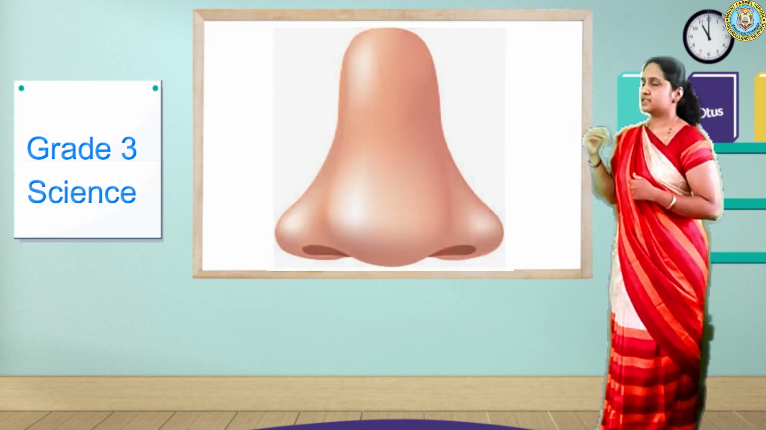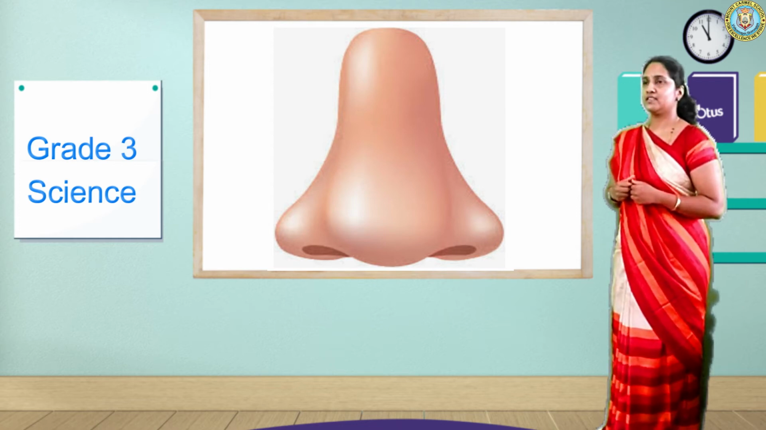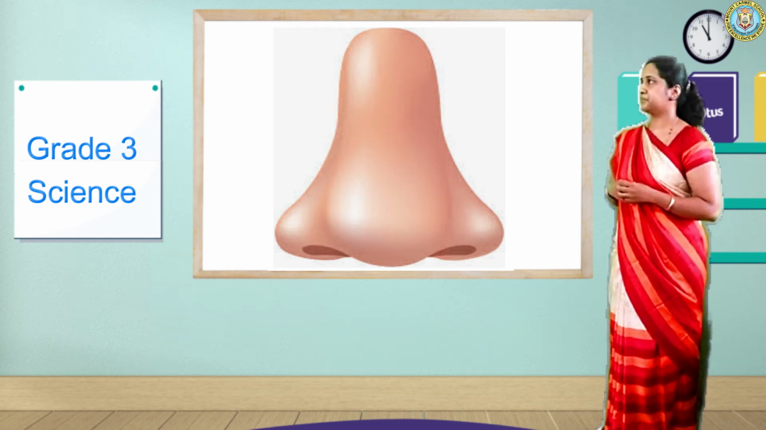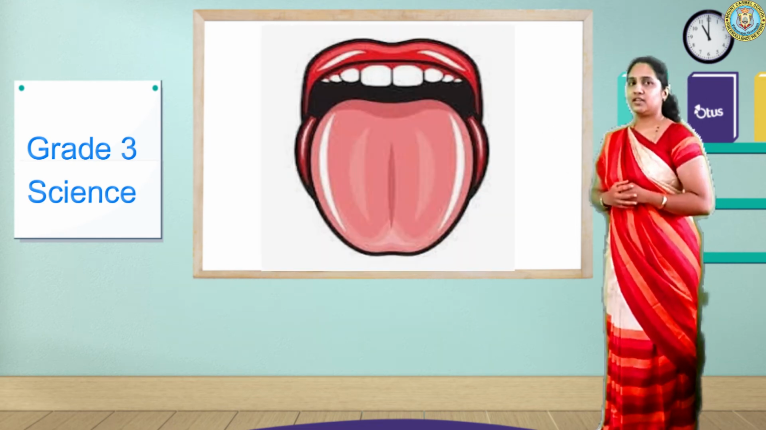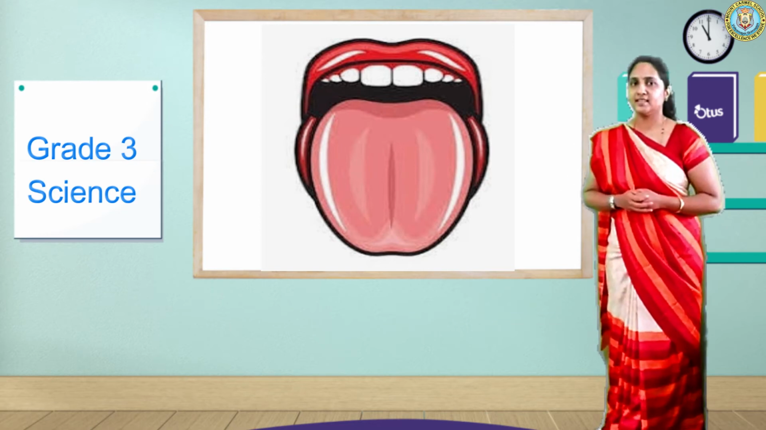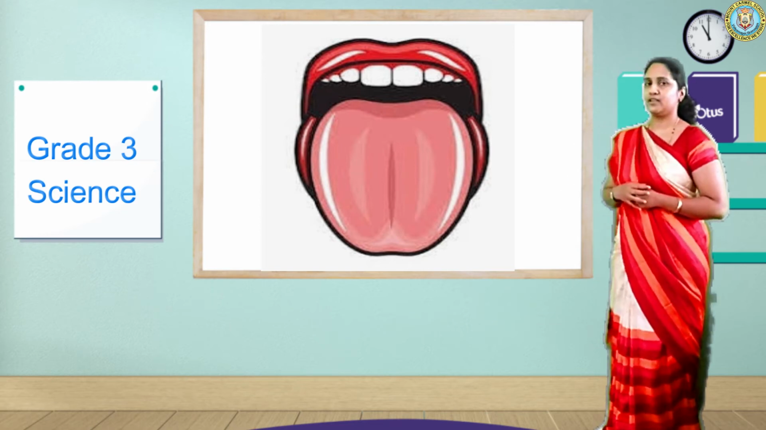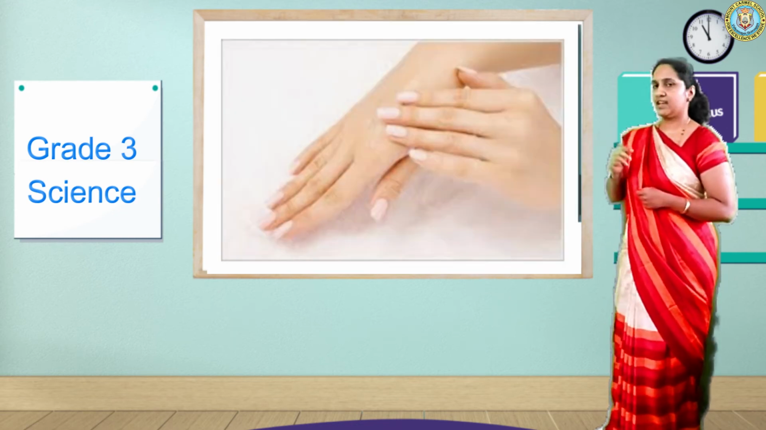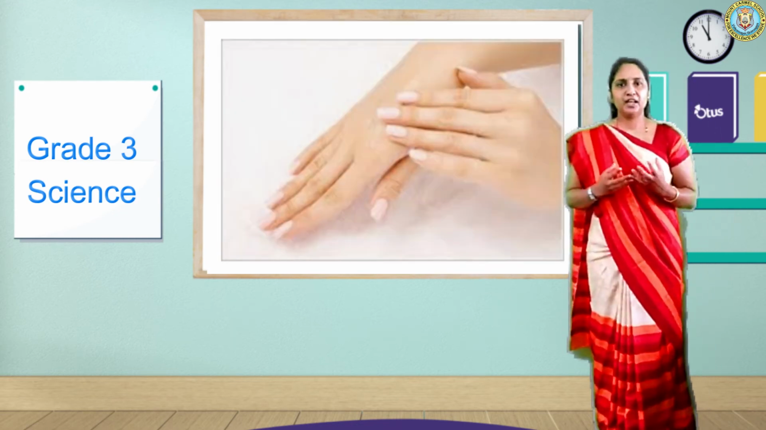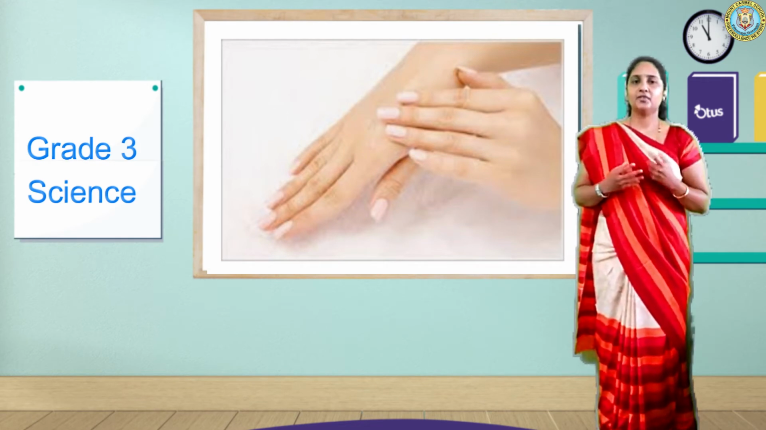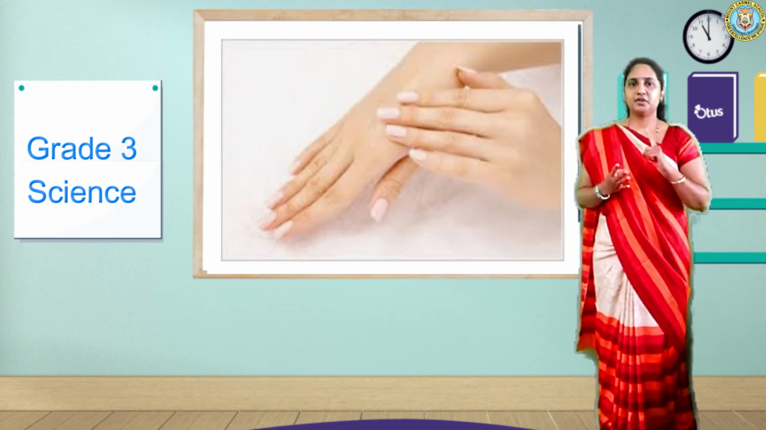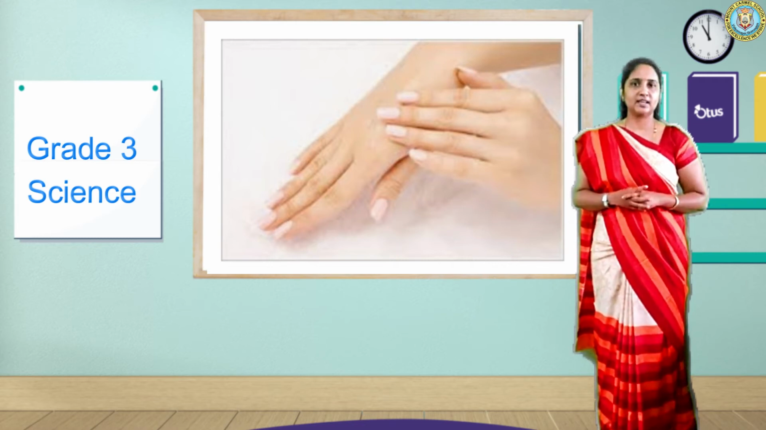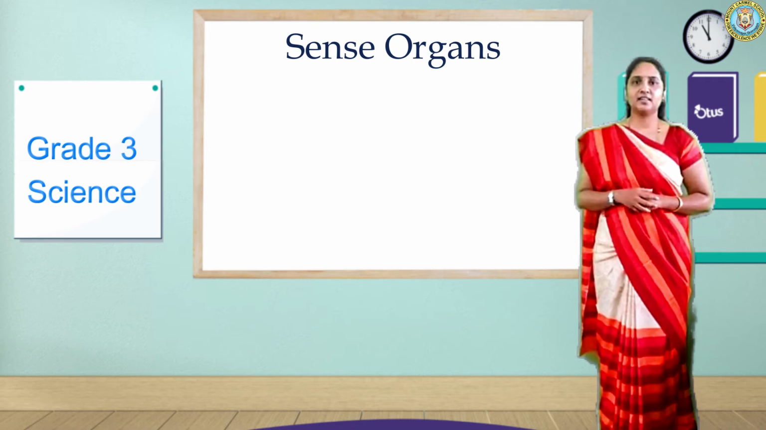Nose. The next sense organ is the nose because it detects all the smells, right? Yes. The next sense organ is the tongue. The tongue is also a sense organ because it is used to taste, right? And skin. We feel the hotness and coldness through our skin. Skin is also a sense organ. Did you understand the 5 sense organs, children?